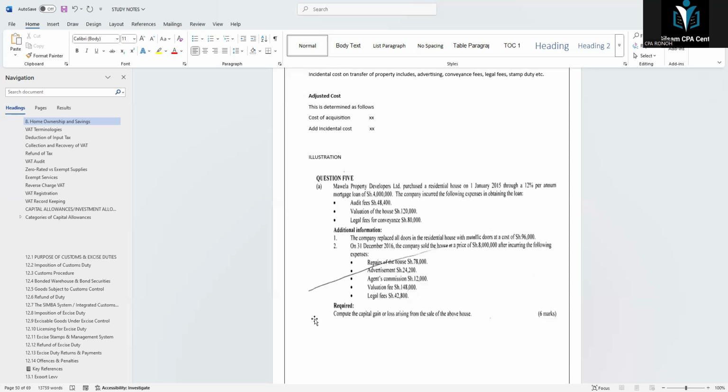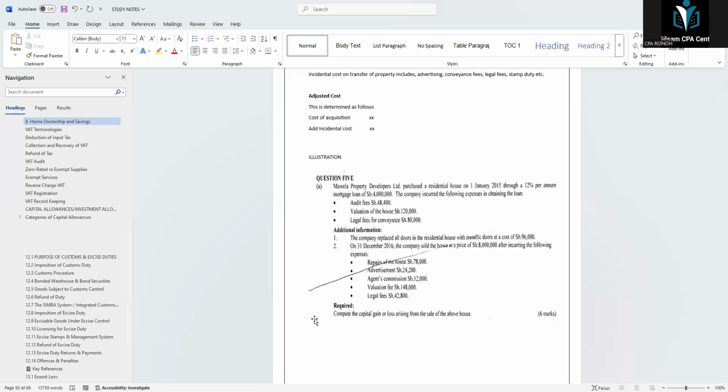Number 2, advertisement of 24,200. Agent's commission of 12,000, valuation fee of 148,000, legal fee of 42,800.